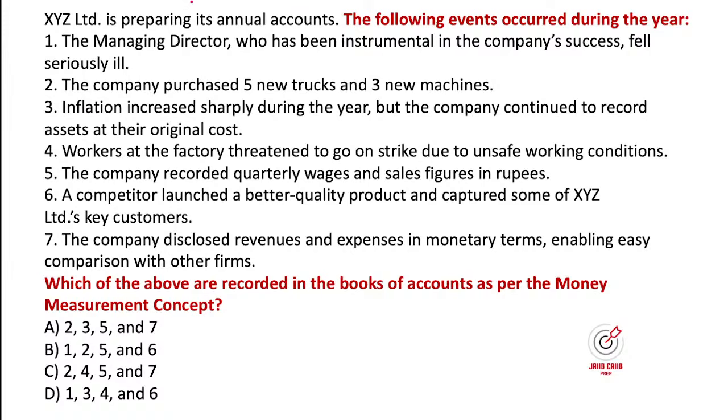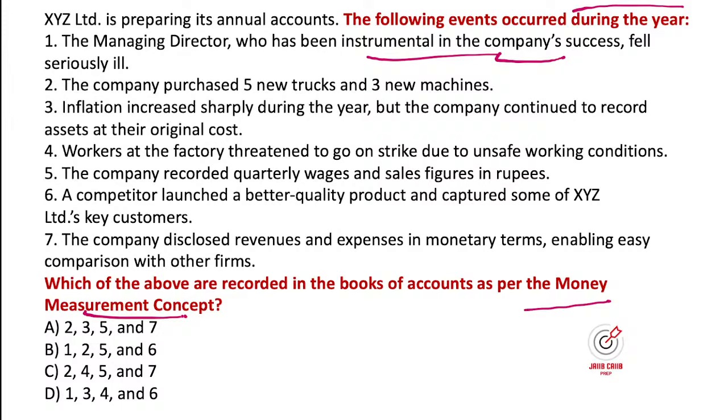So XYZ is preparing annual accounts. The following events occur during the year. First, the managing director, who has been instrumental in the company's success, fell seriously ill. So you have to apply the money measurement concept.